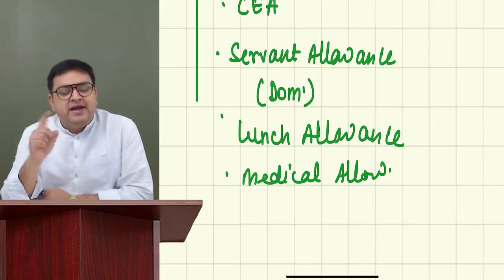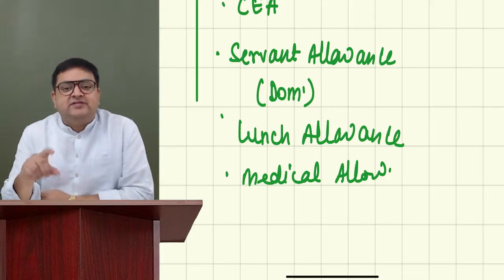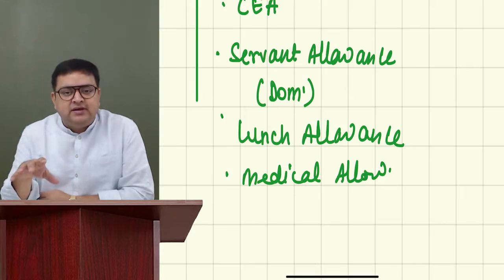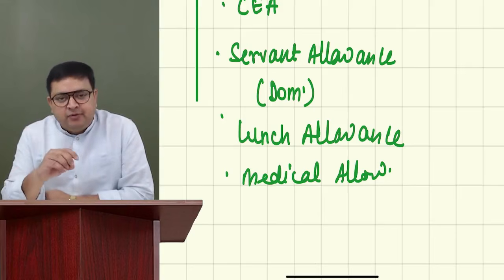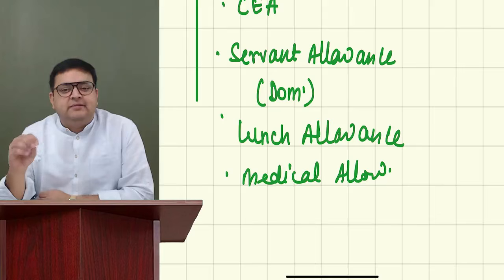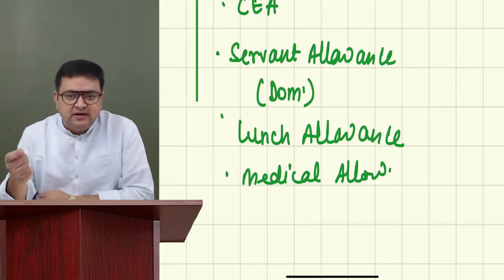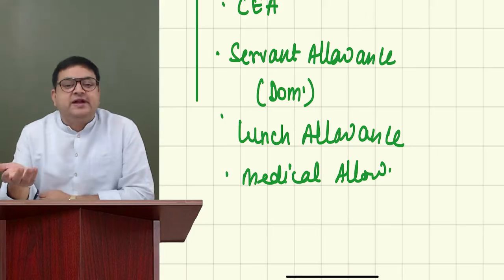Medical allowance. There is a difference between medical allowance and medical facility. Medical facility is what? The family member or the employee got admitted into the hospital and we are treating them. An employer is actually spending the money on the treatment. Someone is ill, someone is hospitalized, and the company is giving the facility for the treatment.